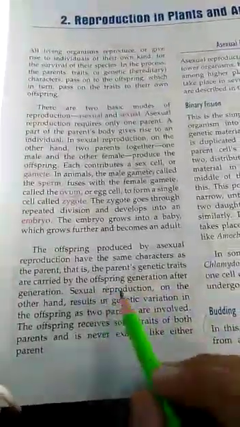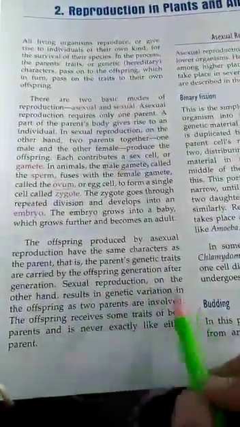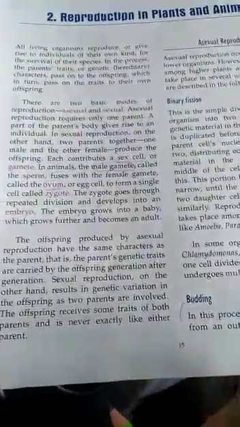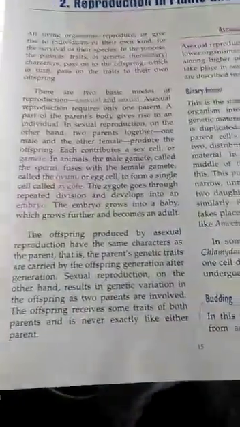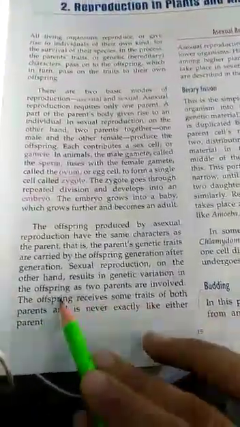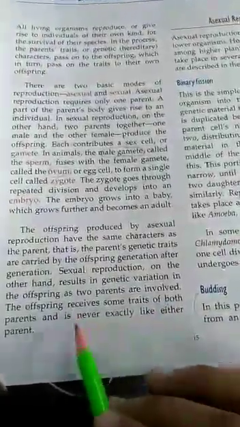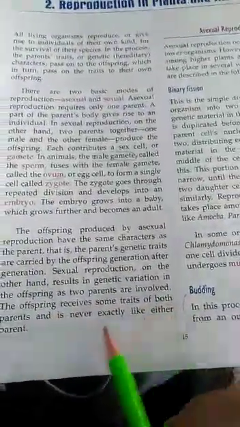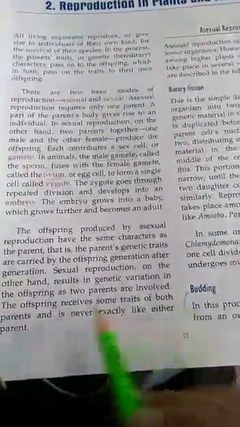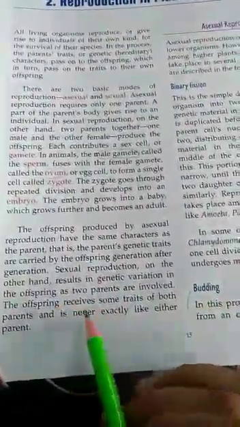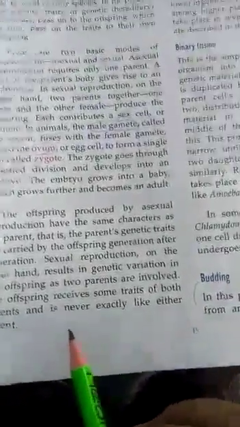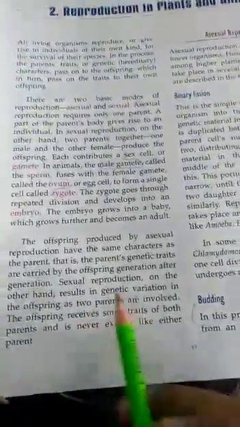But when you're talking about sexual reproduction, on the other hand, the genetic variation in the offspring is going to be varied. The offspring produced by sexual reproduction is going to have different traits because it has a mixture of the genes of both the parents. So it has the traits of both the parents, and it is not going to be exactly like the parent, as you see in asexual reproduction.